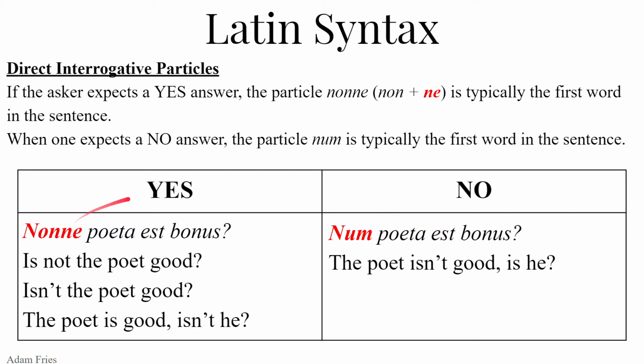So we have nonne for yes, num for no. Notice that we have "the poet isn't good, is he?" We have an "is not" here. "The poet is not good, is he?" We have a not, but there is no non in our interrogative. There is no non up here. The non, the not, in the English is contained inside the num. So keep that in mind. Students often add a superfluous num up here, or a superfluous non up here, like "num poeta non est bonus." No need for that. The non is already contained in the num.